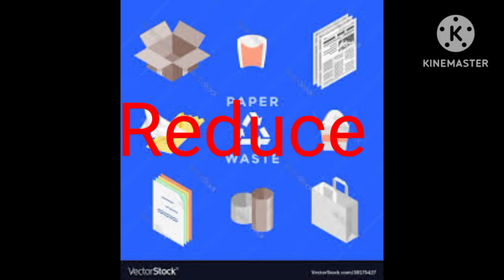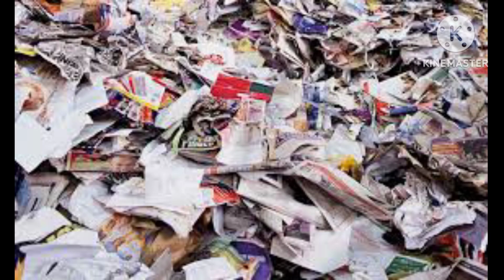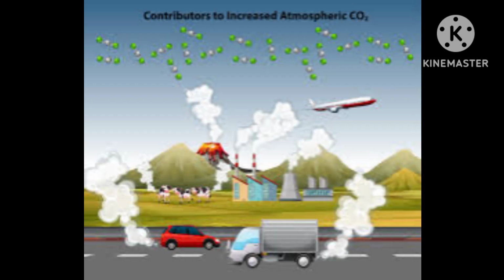Reduce. We should reduce the waste production by reducing the usage of paper where it is not necessary. Adapt to digital papers for information to save, read and write, so as to reduce the paper waste. Reduce the usage of personal motor vehicles. Instead, use public transport to reduce the gaseous waste from the vehicles.